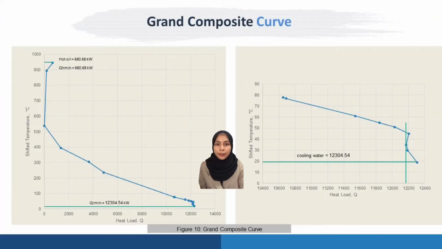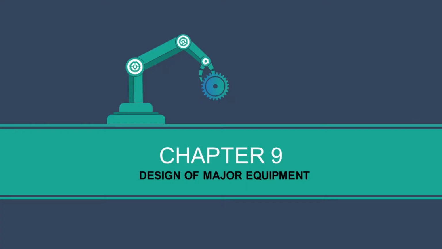The generated graph for the grand composite curve can be observed in Figure 10. For the above pinch region, the preferable utility is hot oil as the temperature is above 500 degrees Celsius. Hot oil was selected for the above pinch utilities as other types of utilities could not support a very high temperature. As for the below pinch area, the utility selected is cooling water as the temperature is between 15 and 35 degrees Celsius.